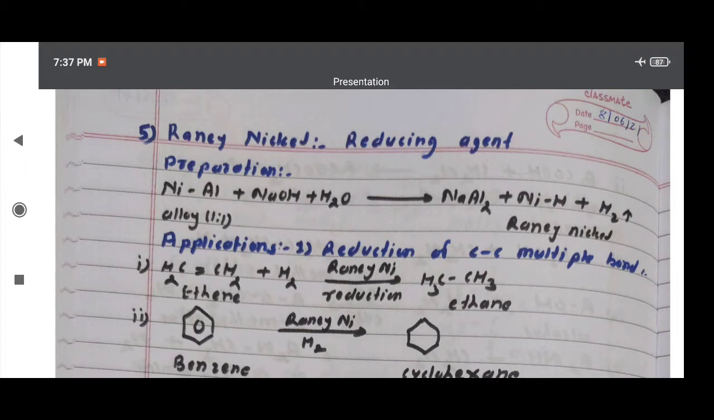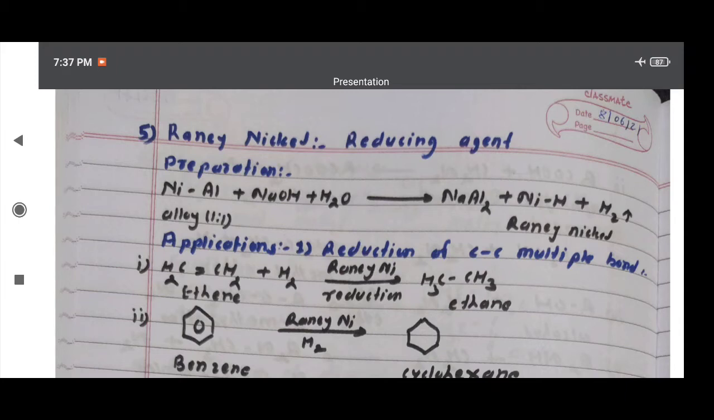It is a special form of nickel named after its discoverer Murray Raney in 1927. It carries hydrogen weakly bound to nickel, so it is the most used reducing agent. For preparing Raney nickel, an ice cold solution of sodium hydroxide is added to NiAl, nickel aluminum alloy. Proportion is 1:1, slowly over a period of 2-3 hours.